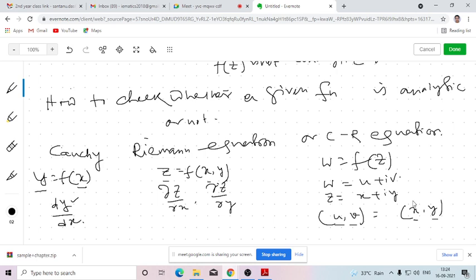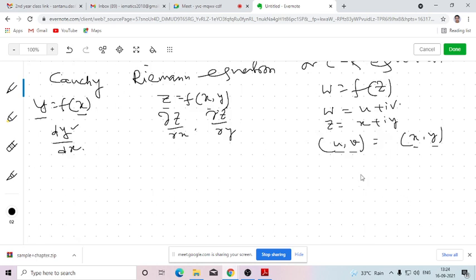So how many total partial derivatives will we be getting? 4. Yeah, there will be 4 partial derivatives, because the number of independent variables is 2, so you can measure the rate of change of each dependent variable with respect to both the independent variables. So there will be 4 partial derivatives: del u/del x, del u/del y, del v/del x, del v/del y.